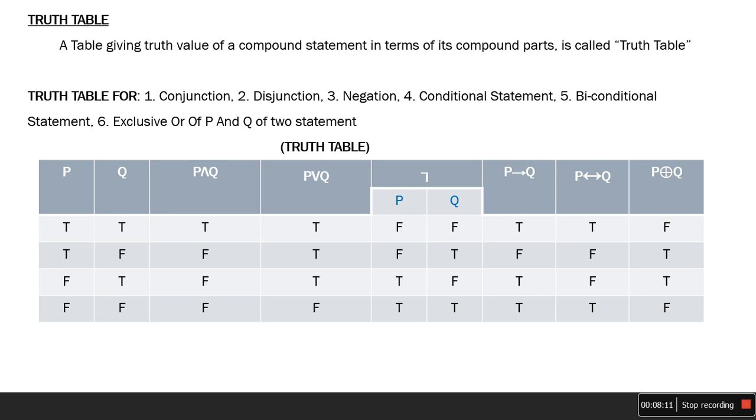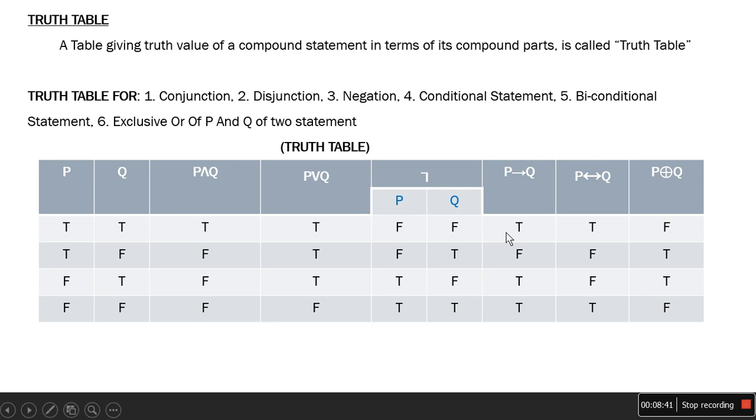Okay, negation. Negation is nothing but the opposite. For p, the values are true true, false false, therefore the negation of p will be false false, true true. Like that for q, we have true false, true false, so the negation will be false true, false true.